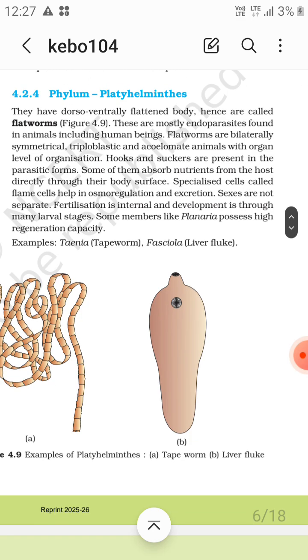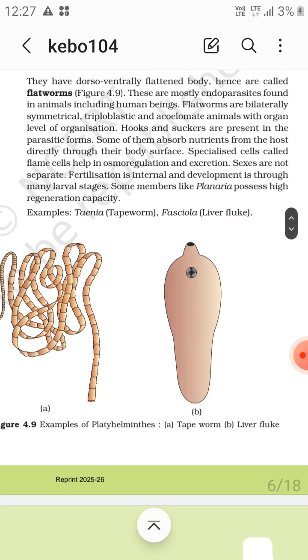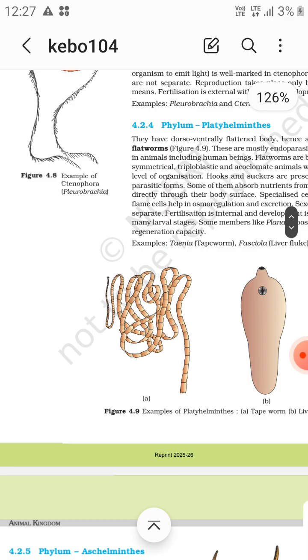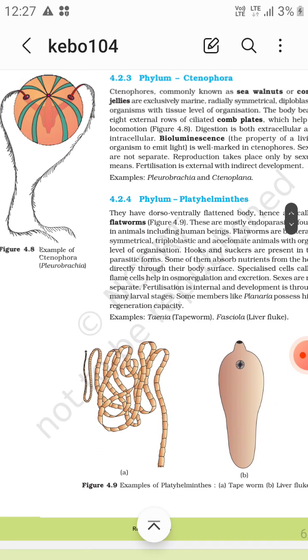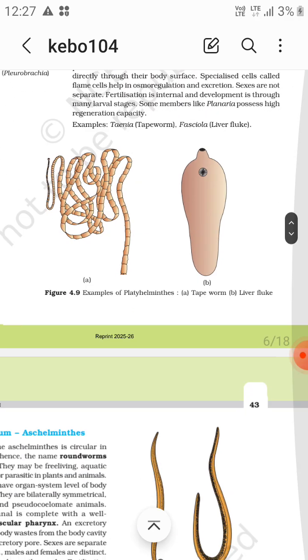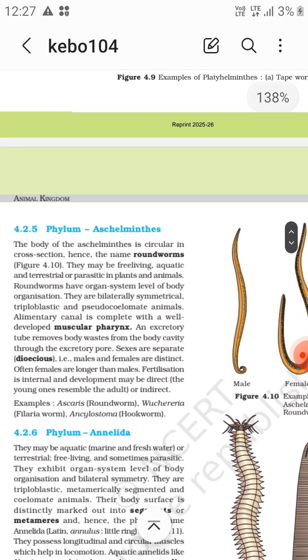So examples are Taenia, that is tapeworm, and Fasciola, that is liver fluke. This one is a liver fluke, and this one is a tapeworm, right? Now the next phylum is Aschelminthes.